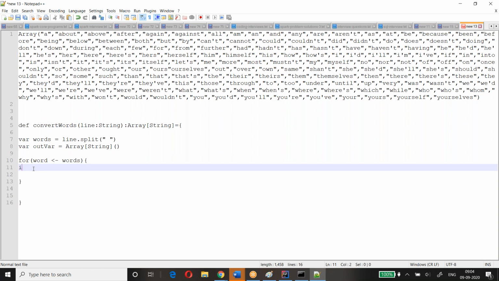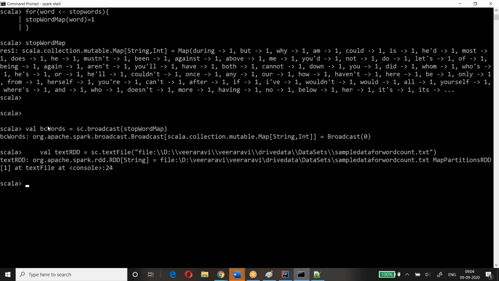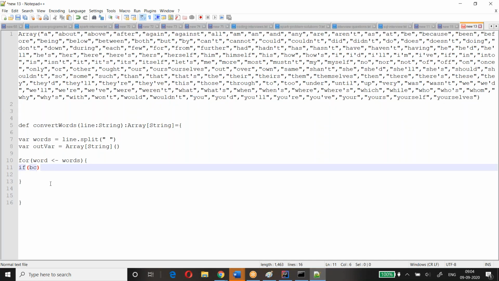Okay, if BC variable, right? Our variable's name is BC words. Broadcast words dot value. The broadcast variable will have a dot value.